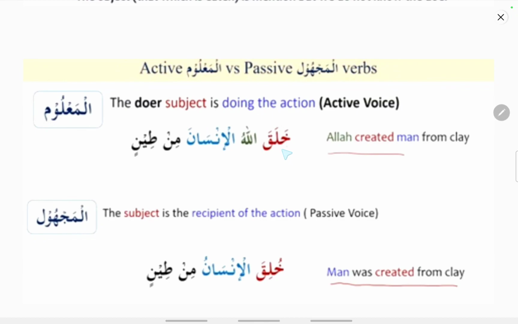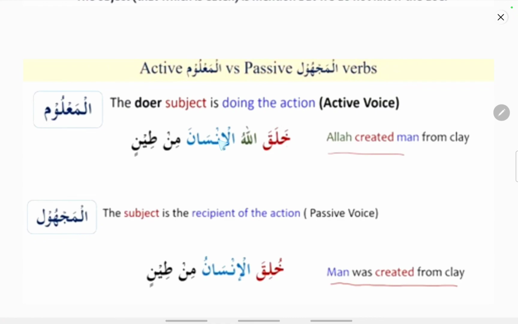So here you can see khalaqallahul insana min teen. That is, Allah created the man from the clay. Allah created the man, that is the insan, that is a human, from the clay. So here you can see khalaqa is the active form. So in order to make it passive form, it is khuliqal insanu min teen. Here insana was the object that we learned in the sentence. Here insan, as of now you can see, is the object.